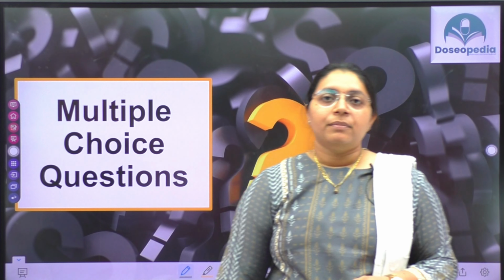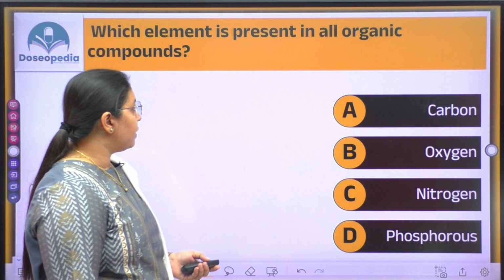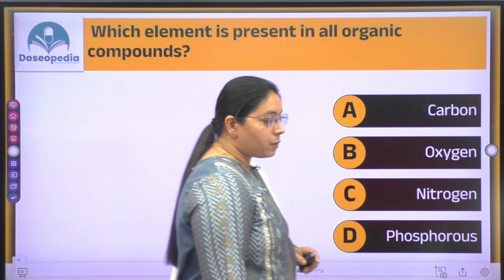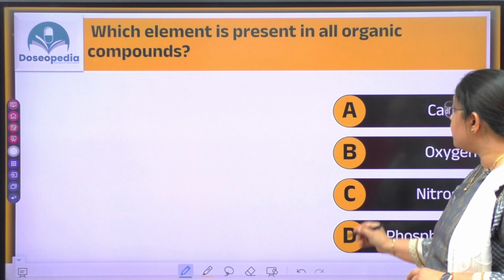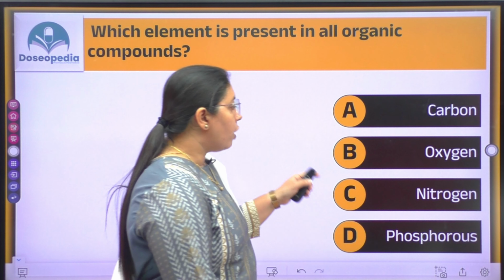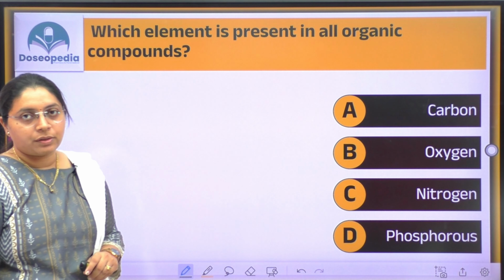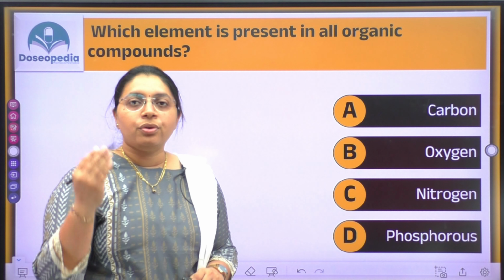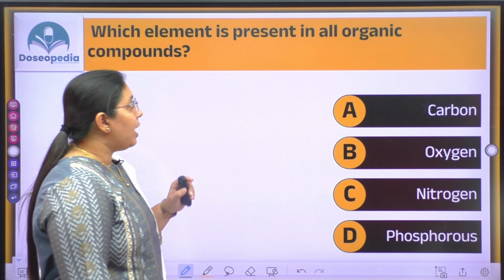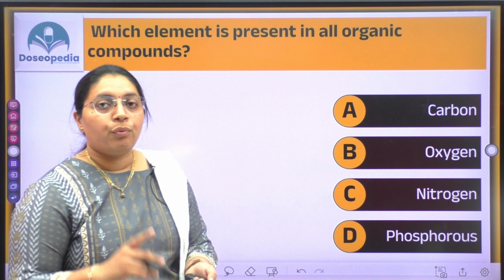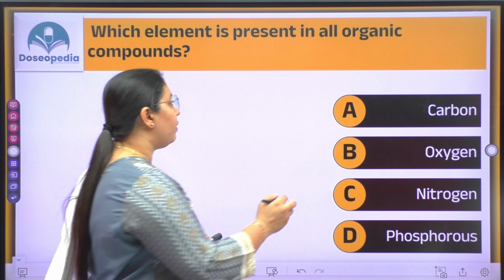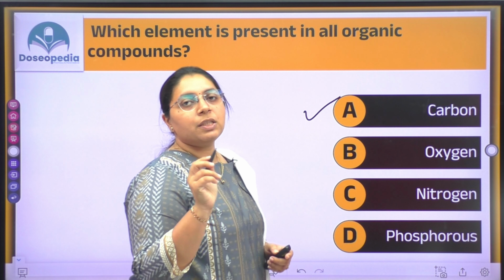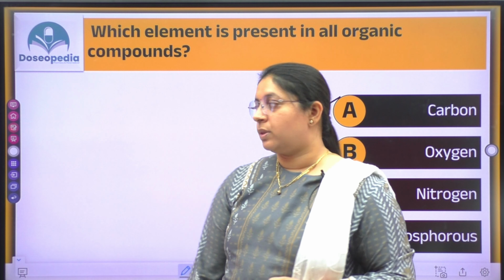Now let's see some questions on the basis of today's lecture. Let's see the very first question. Which element is present in all organic compounds? The options are carbon, oxygen, nitrogen and phosphorus. Students, you should know which element is present in all organic compounds. Without carbon, an organic compound is not possible. So the answer is carbon. Carbon is present in all organic compounds.